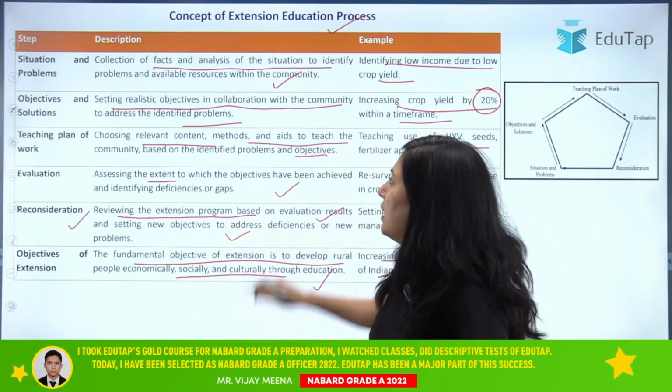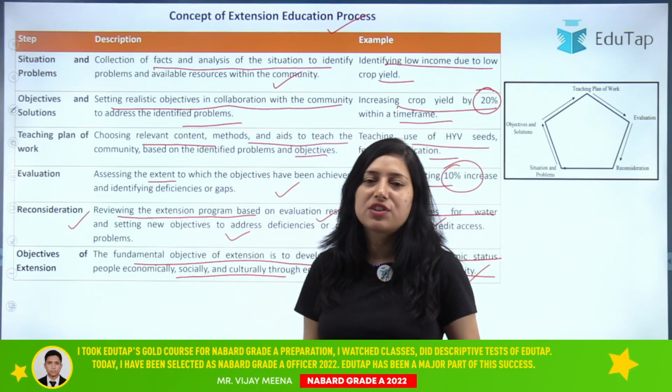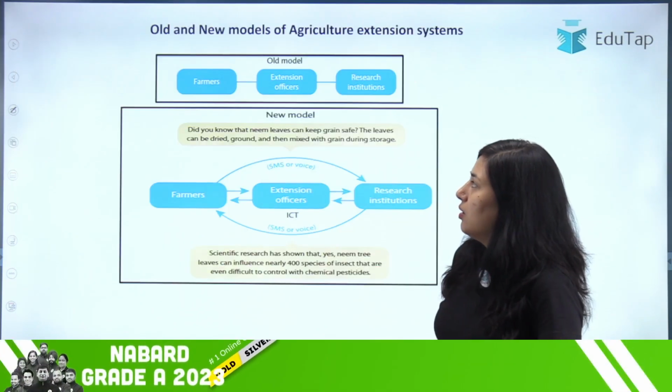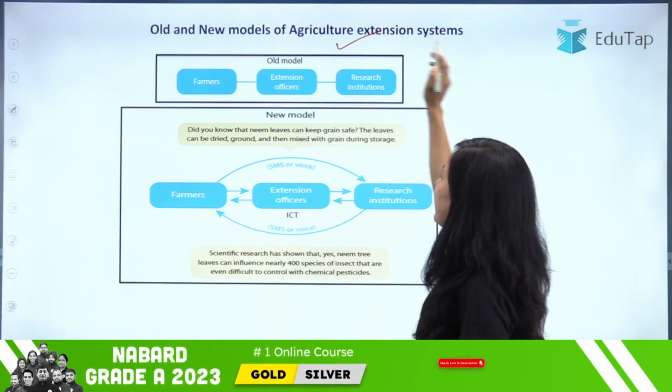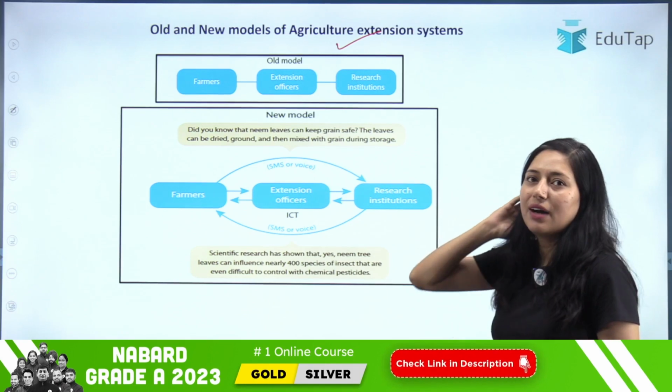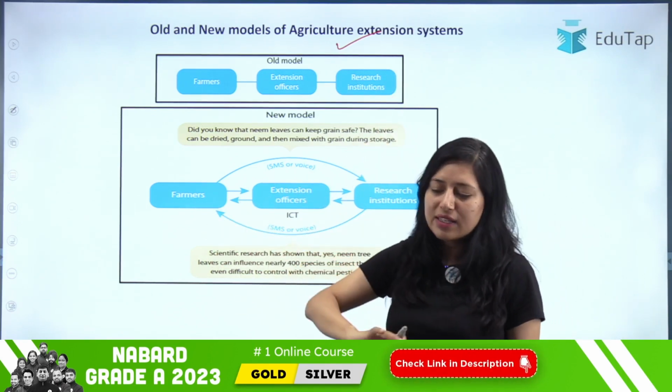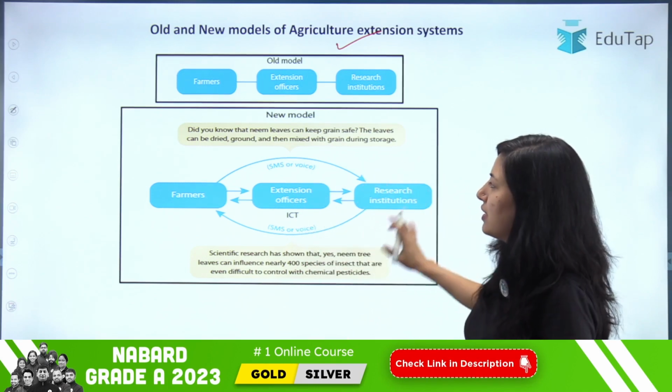So now I hope these are clear to you. All the steps of extension education are clear to you. Clear? Then moving on to the old and new model of the agriculture extension system. So we have the old model of the agriculture extension system and the new model. There is nothing much to discuss about it.